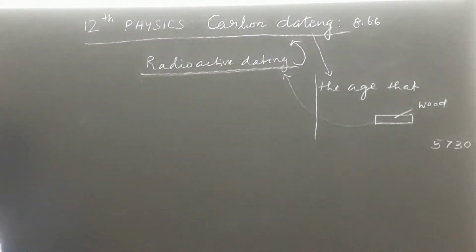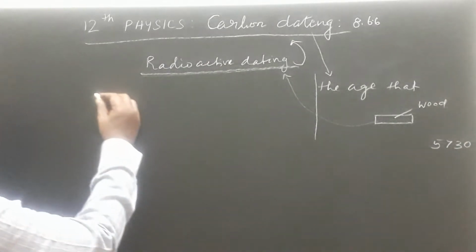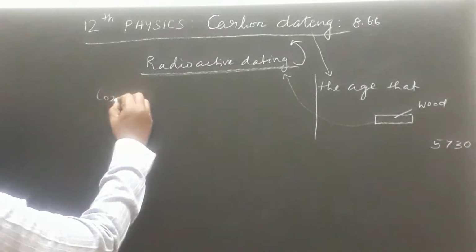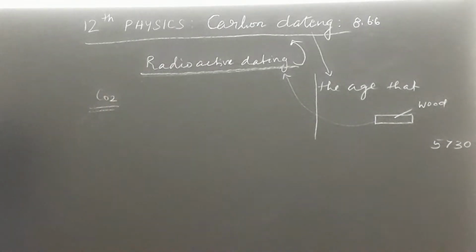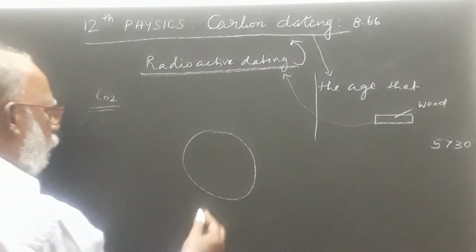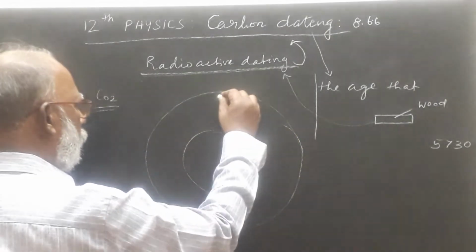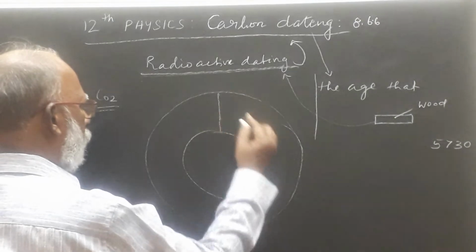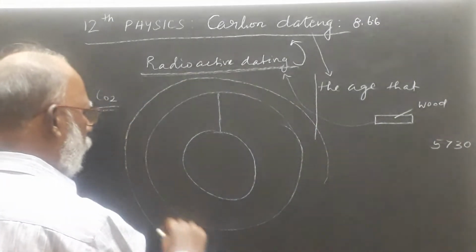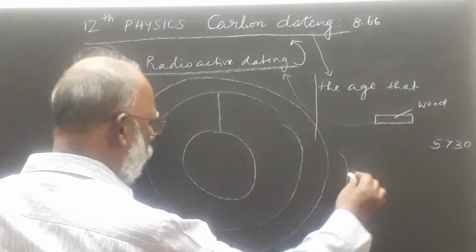In the atmosphere, generally carbon dioxide is available. When we think about the earth surface, there is the atmosphere, and then stratosphere, then troposphere, then ionosphere, like that.